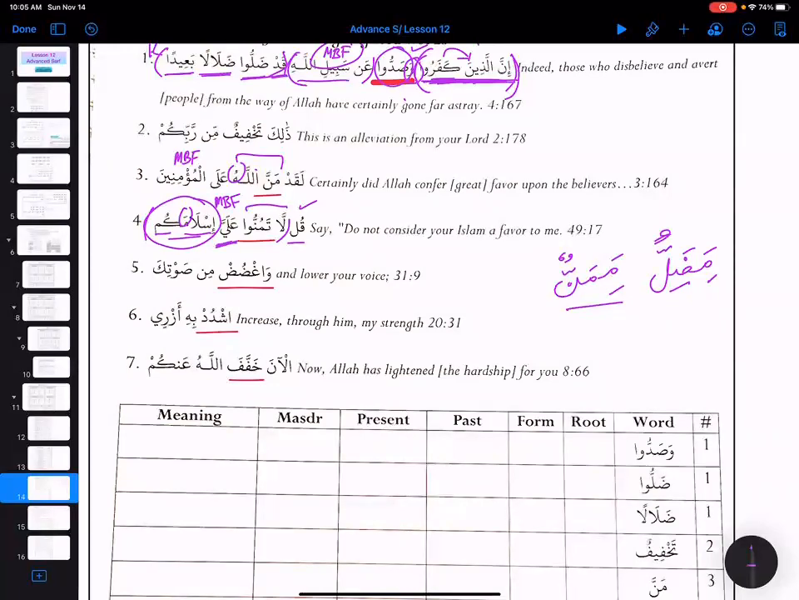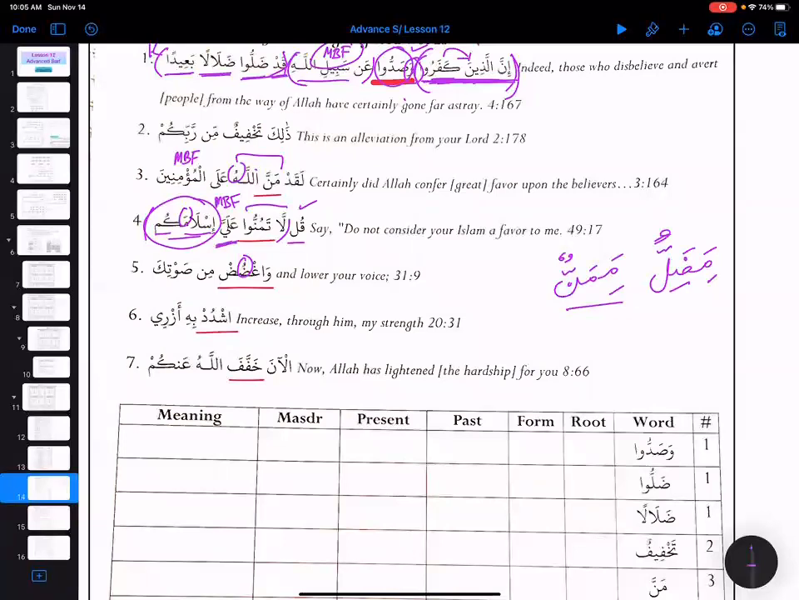Amar, this is Amar. Give me the base root letters and the family of it. Ghadda. This oud sound is giving us a clue that this is Bab Nasara. So Ghadda, Yaghuddu.